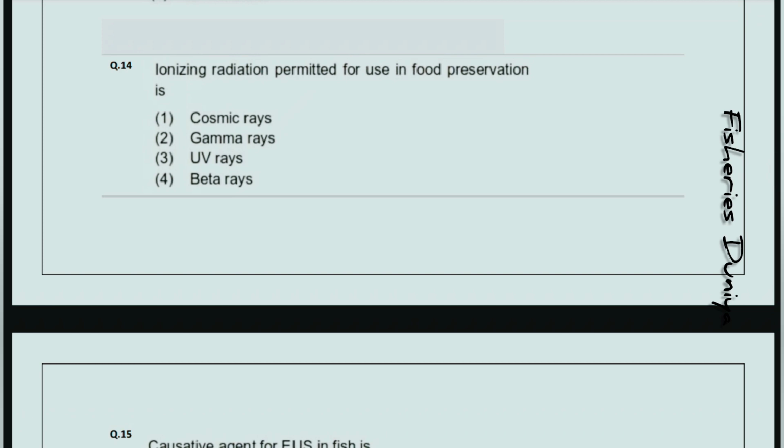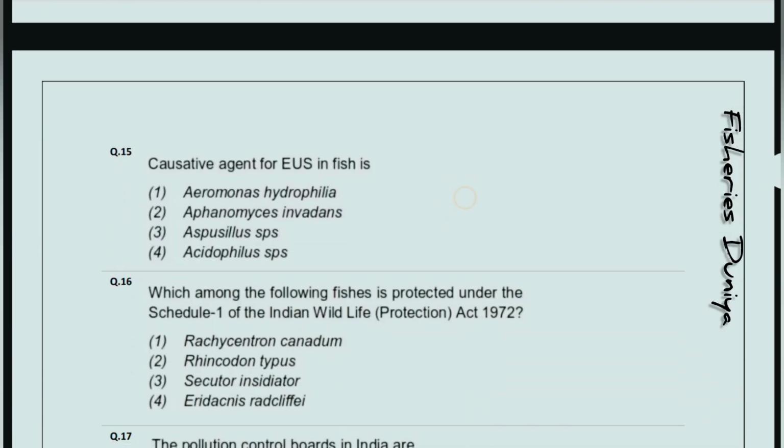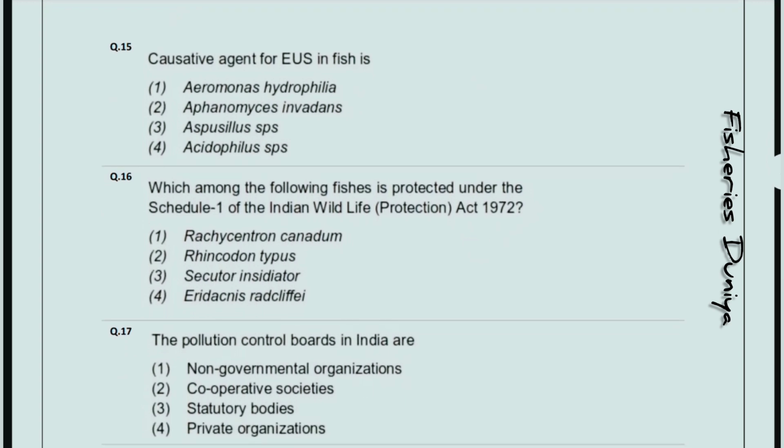Next question, ionizing radiation permitted for use in food preservation is. So the correct answer is option number 2, gamma rays. Causative agent for EUS in fish is, EUS stands for epizootic ulcerative syndrome. So the correct answer is option number 2, Aphanomyces invadens.